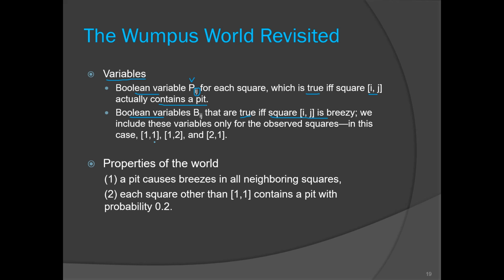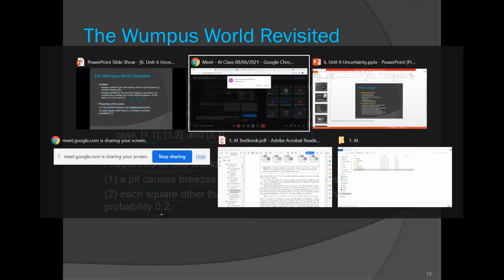In this case there is breeze at 1 comma 2 and 2 comma 1, so we have B 1,2 and B 2,1, and there is no breeze at 1 comma 1. This is the current scenario, and the properties of the world are: a pit causes breeze in all neighboring squares, where all means 4 neighbors only. Each square other than 1 comma 1 contains a pit with probability 0.2. This is the given data about the world.